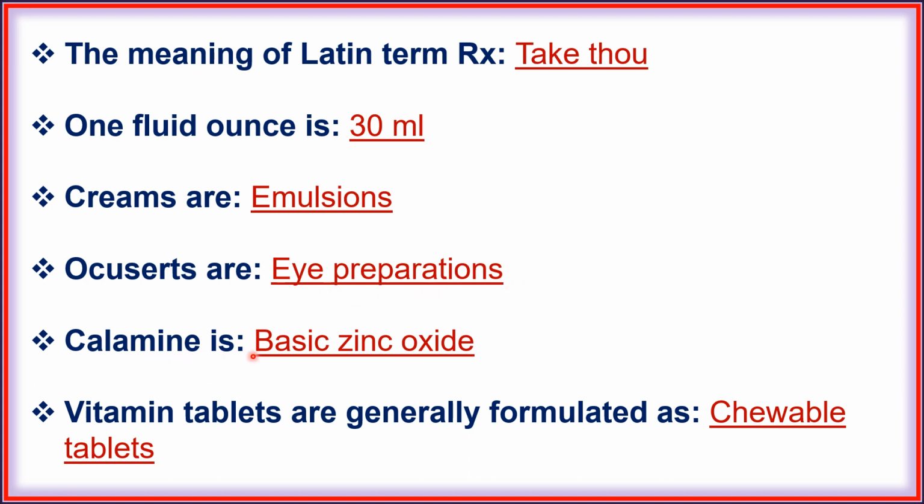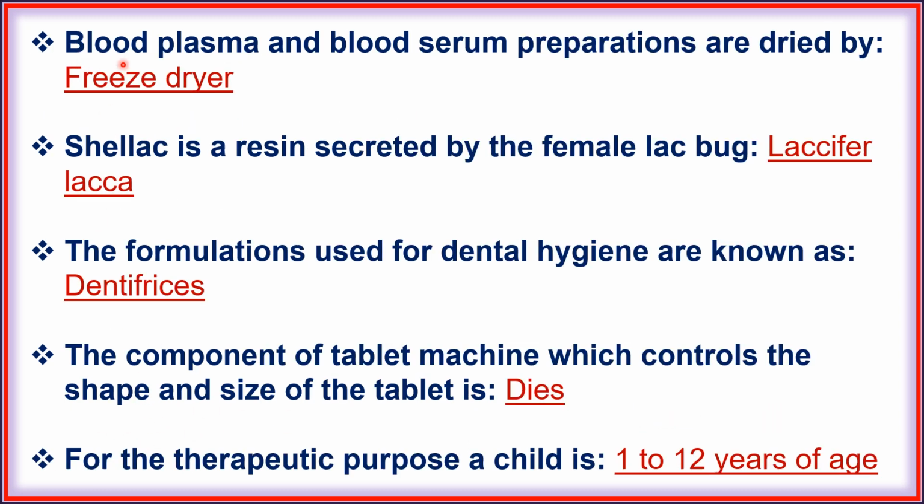Next, calamine is basic zinc oxide. Next, vitamin tablets are generally formulated as chewable tablets. Next, blood plasma and blood serum preparations are dried by freeze dryer. Next, shellac is resin secreted by the female lac bug Laccifer lacca. Next, the formulation used for dental hygiene are known as dentifrices.